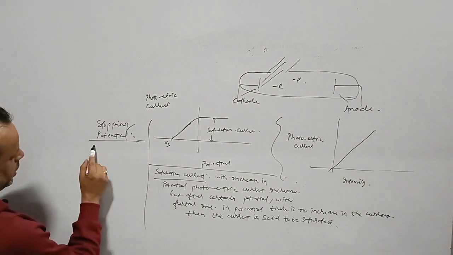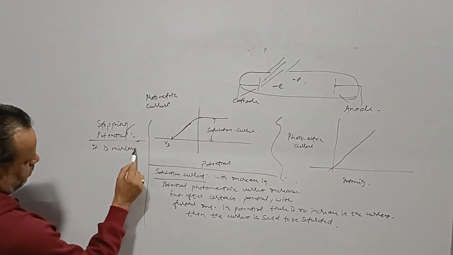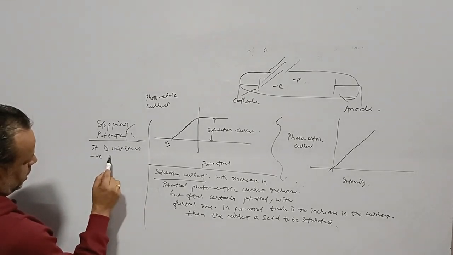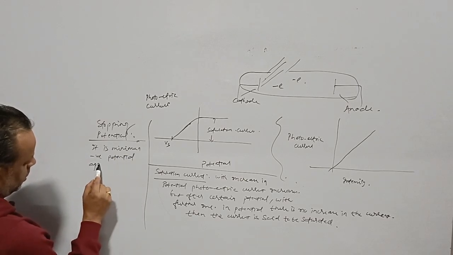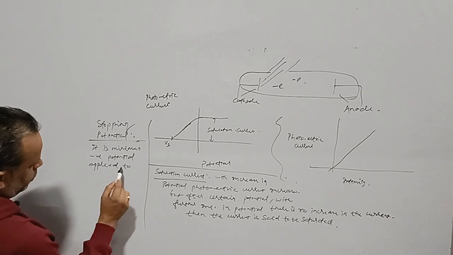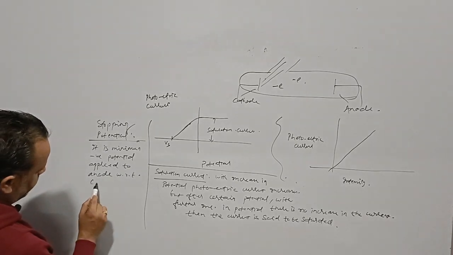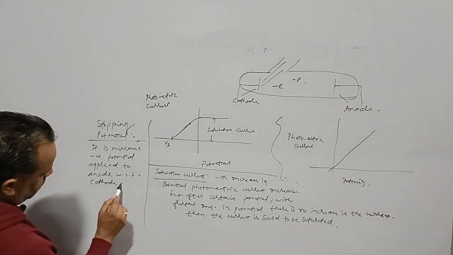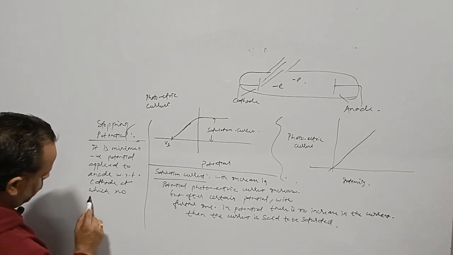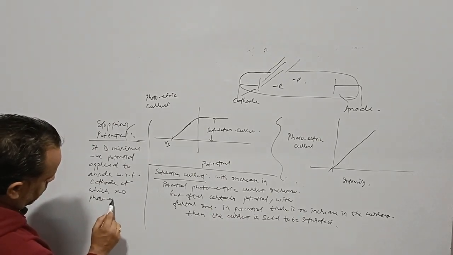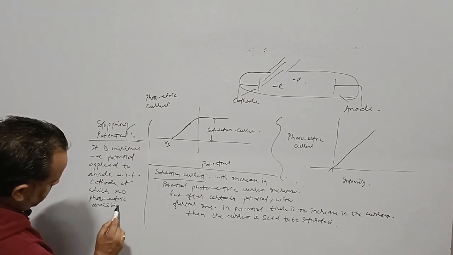It is the minimum negative potential applied to the anode with respect to the cathode at which no photoelectric emission takes place.